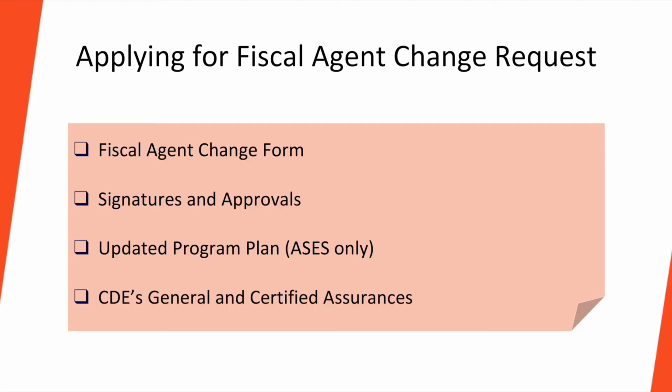Grantees may complete a partnership restructure form to add or remove a partner and then complete a fiscal agent change request. Fiscal agent change forms must be submitted to the CDE no later than January 31st to be effective the following fiscal year. The form can be found on our webpage under Reporting and Forms. Both the certified assurances can be found on our webpage under Laws and Policy.